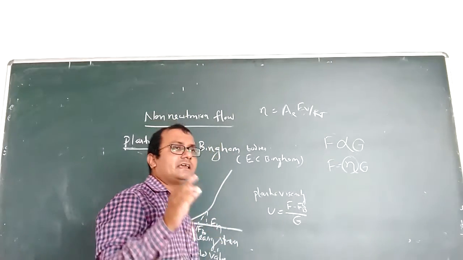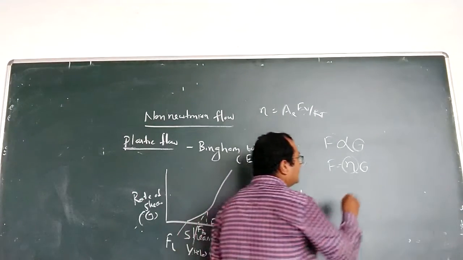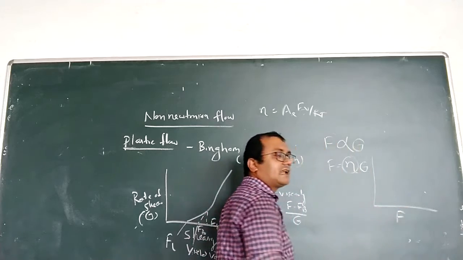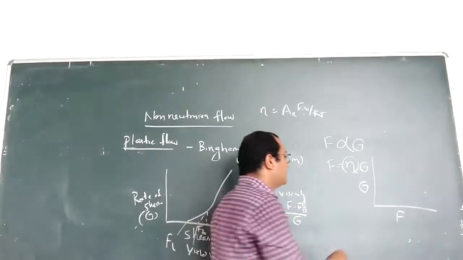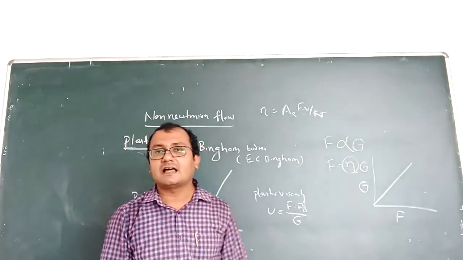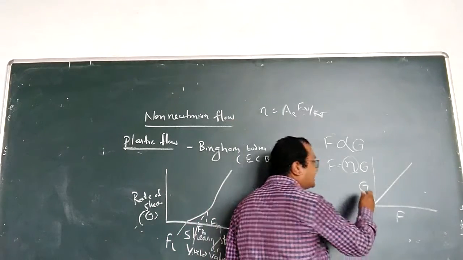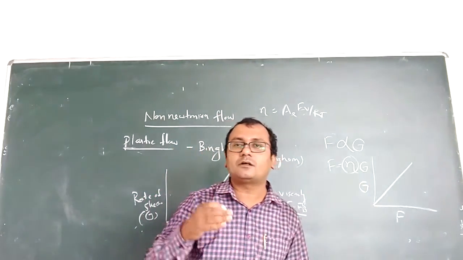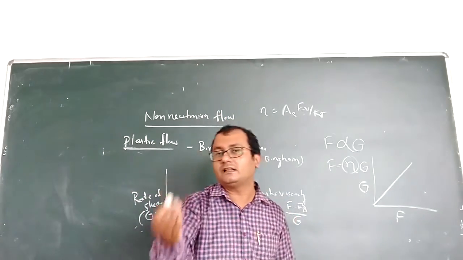If we try to see the graph of a Newtonian flow, we take shearing stress on the x-axis and G on the y-axis. We will see the graph starts from the origin, and as much shearing stress as we apply, at the same time the rate of shear also will increase.